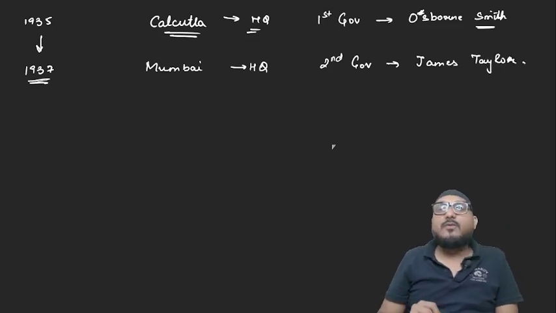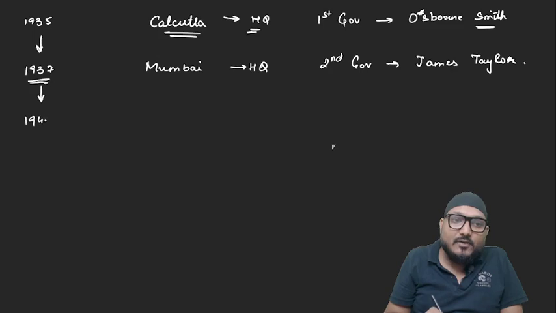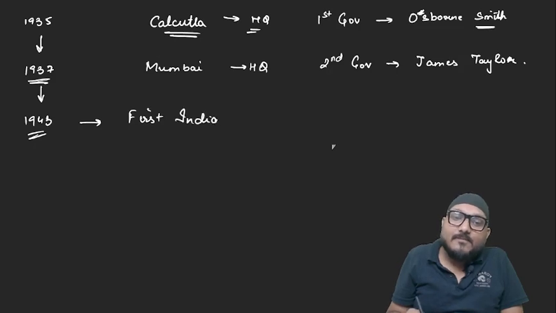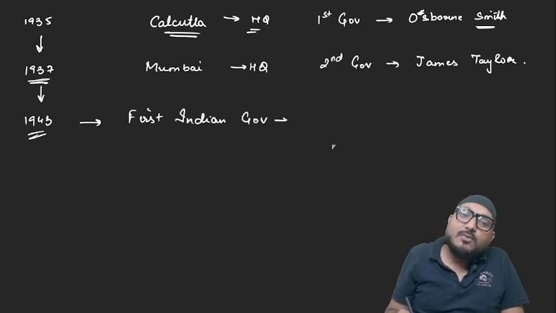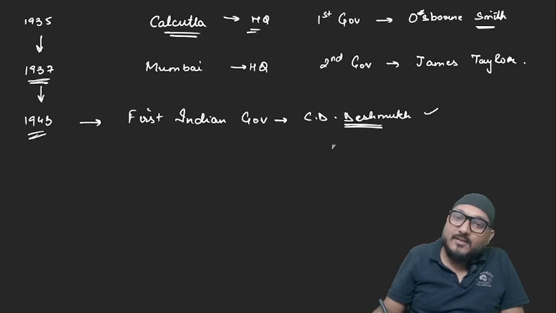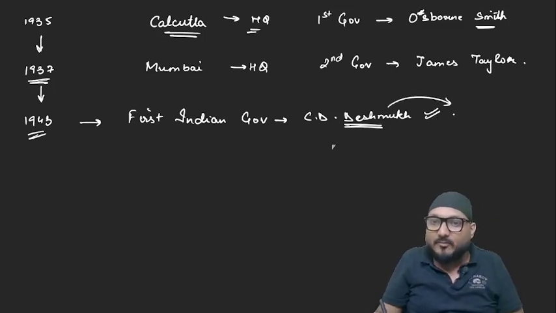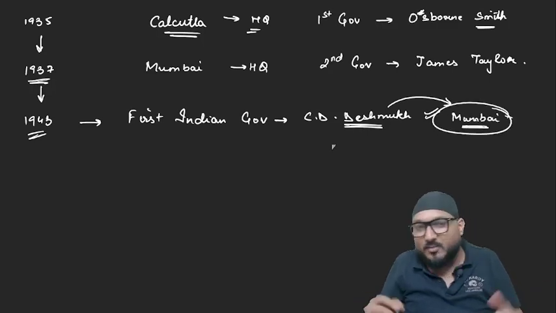Clear? So these were the first two governors of RBI. James Taylor's tenure started from 1937 and ended in 1943. In 1943, RBI got its first Indian governor. The first Indian governor to head RBI was C.D. Deshmukh. Remember, C.D. Deshmukh was an Indian, and as we all know, the surname Deshmukh is popularly seen in the region of Mumbai. So he was a Mumbaikar.